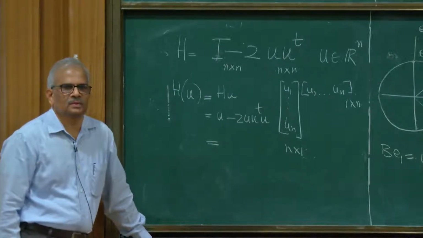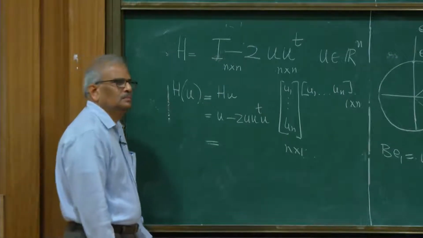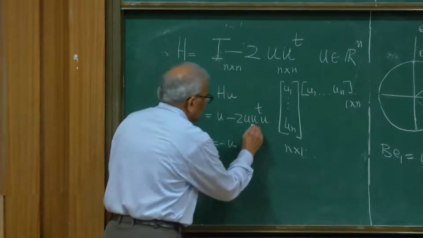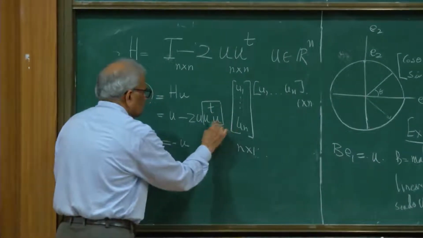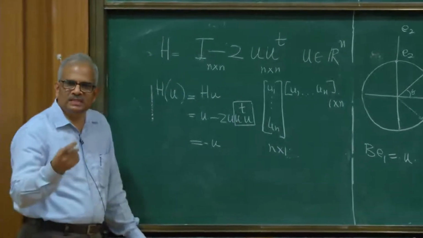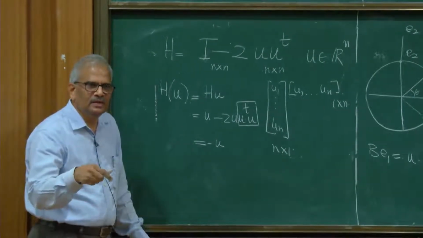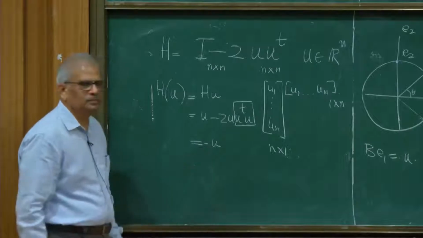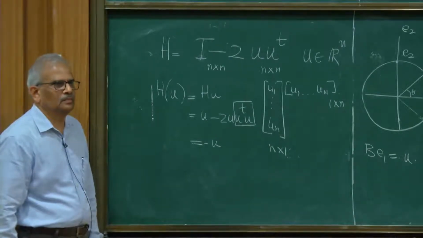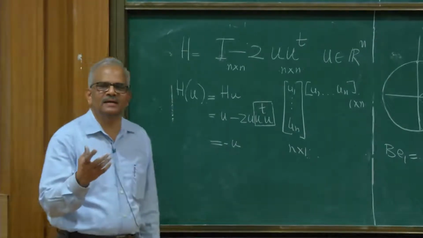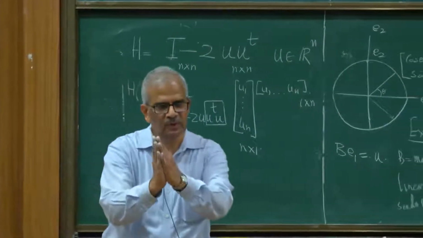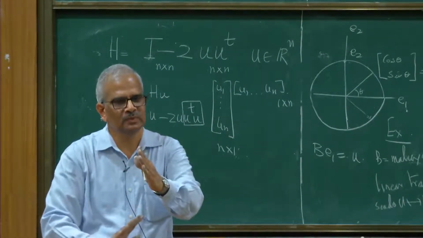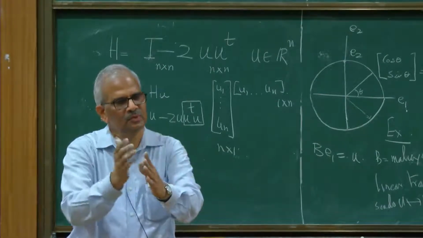What is this? u was a unit vector. u transpose u is the dot product of u with itself, and since u is a unit vector, that is 1. So this is minus 2u, and therefore Hu is minus u. That's the property we desire in the reflection. If my vector is u and I take the perpendicular plane, then under reflection u will be mapped to minus u. That's what this matrix is doing.